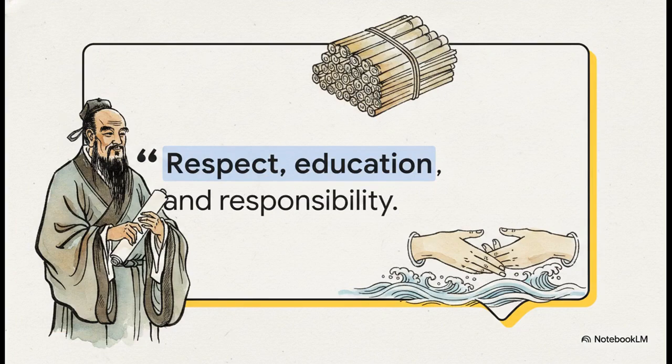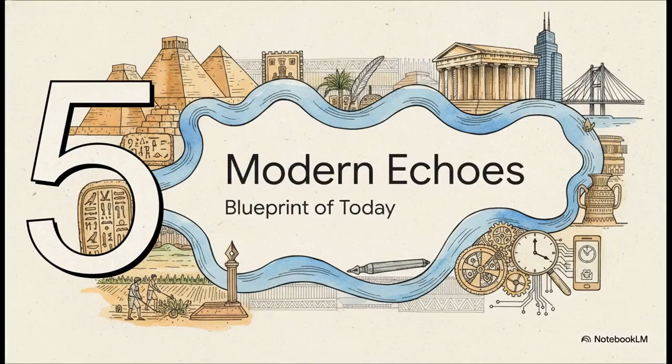Ancient philosophers like Confucius embedded values like respect, education, and responsibility deep into the foundation of their society. These weren't just passing thoughts or trends. These were deep principles that shaped their world, and they continue to heavily influence Chinese culture and society to this very day. And that brings us perfectly to our final wrap-up section: Echoes in the Modern World, the Blueprint of Today.